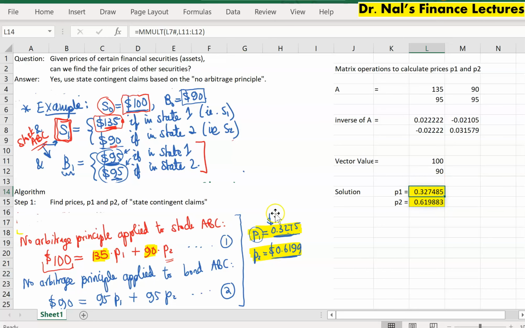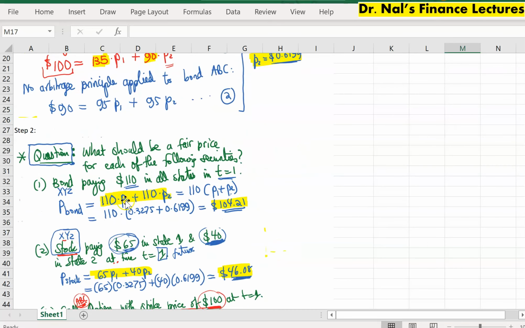These are the same values that I got by just manually calculating this. That's it. This is just amazing. So we now have the price of state 1 contingent claim, and this one is the price of state 2 contingent claim. And now we are ready to attack and find the answers to all the other problems basically.